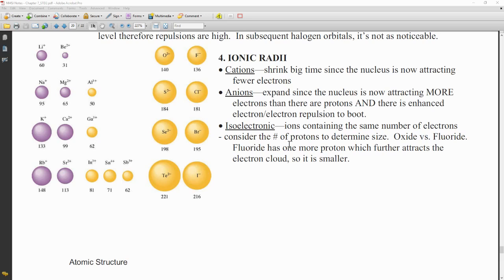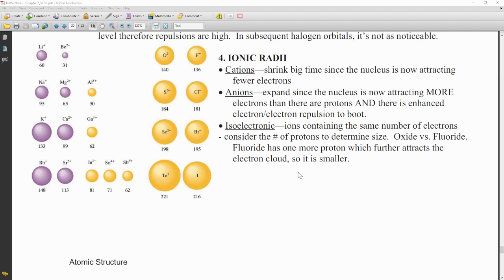When we lose electrons to become a positive ion, the atom turning into an ion is going to shrink. You've lost electrons. But when we form anions, or negative ions, those are actually going to get bigger. We're adding electrons, and those extra electrons are going to repel each other, and that's going to cause that atom to get bigger.